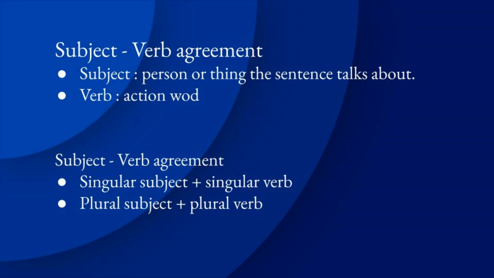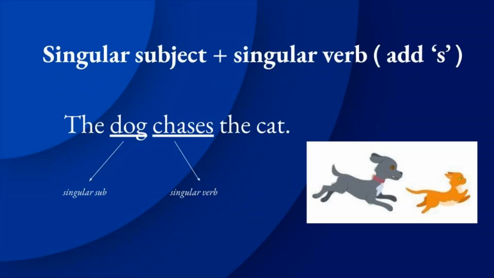Subject verb agreement means they must agree with one another in number. Number means singular or plural. If a subject is singular, the verb must also be singular. If a subject is plural, the verb must also be plural. This is known as subject verb agreement. Students, let us see some examples.